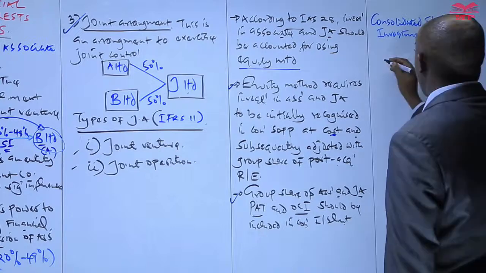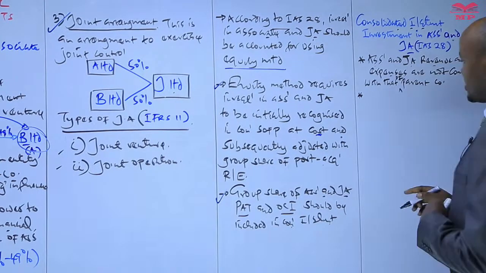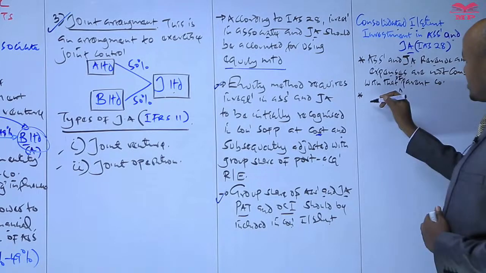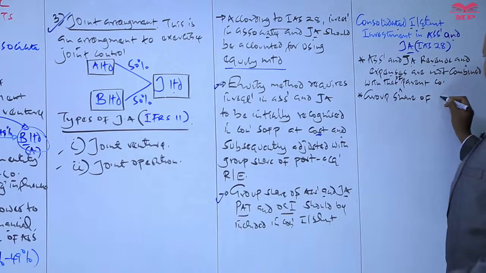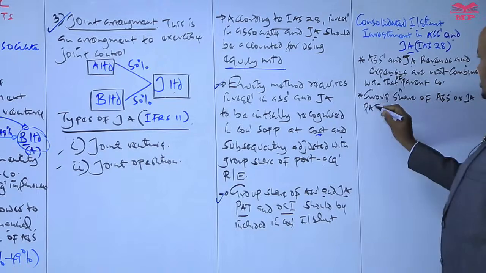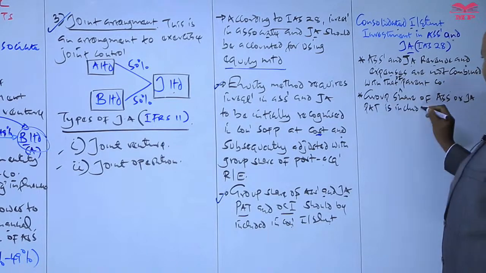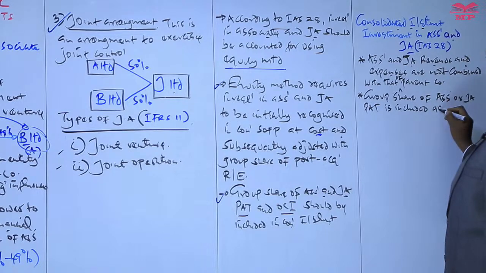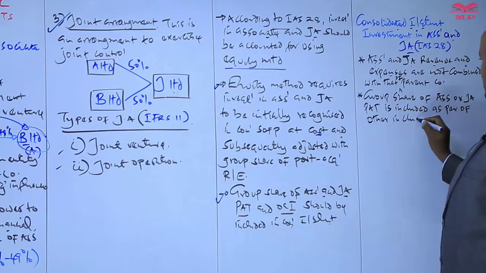So number one, as far as the associate or joint arrangement is concerned, is the group share of the associate or joint arrangement profit after tax, which is included as part of other income.